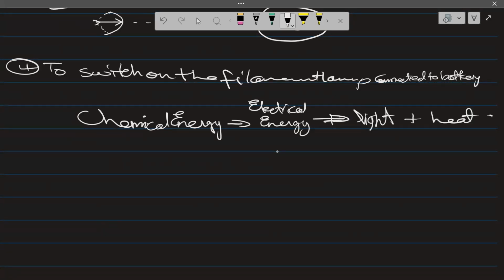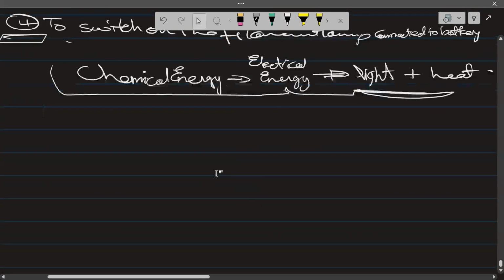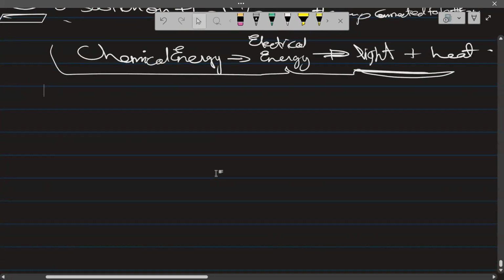Okay, you got it. So in this fourth example, it shows how the energy has been transferred from chemical energy to electrical, and then from electrical to light and heat. So we're done with the fourth example of conversion.